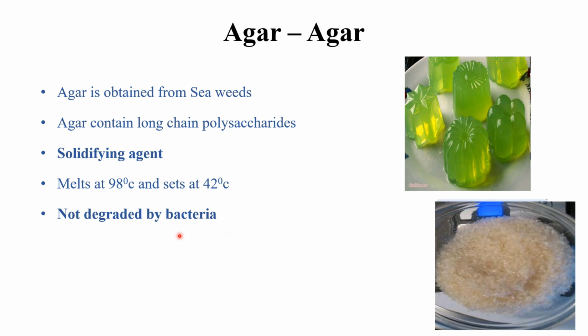Another thing is that agar is not degraded by the bacteria. That means the bacteria will not utilize this agar. Agar doesn't contain any nutritional value for the growth and multiplication of the bacteria. Agar is just a solidifying agent, so while adding agar into liquid medium, the liquid medium can be converted into solid medium.